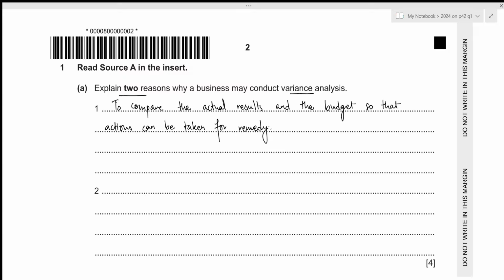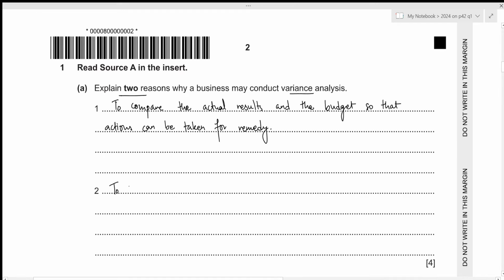Now, the second reason to conduct variance analysis is to measure the performance of the managers in order to determine their bonus eligibility. Because if they are doing good and if all of the variances are favorable, it means that the managers are doing their work properly, which will allow them for a higher bonus. Let's write it down.